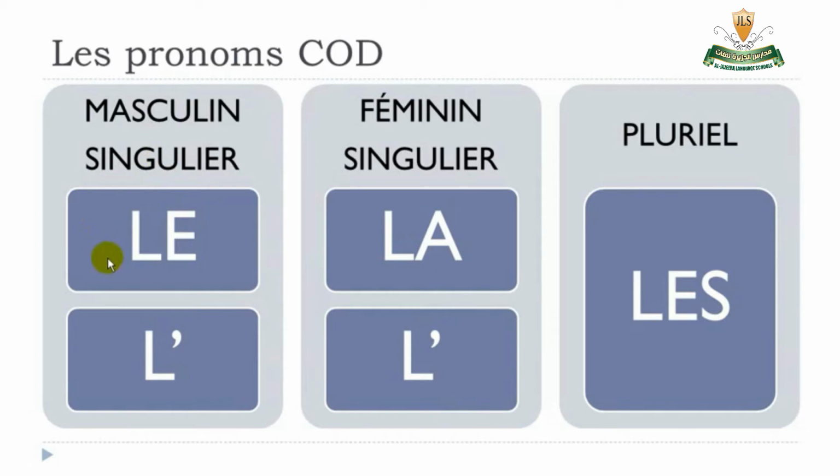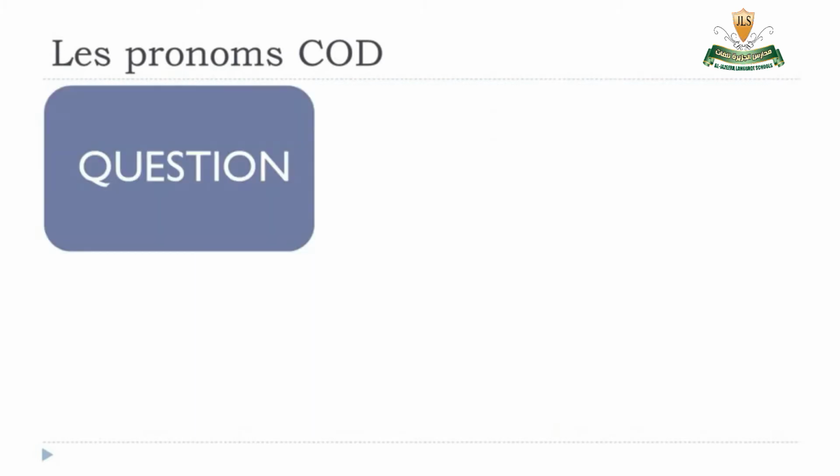Okay, so let's repeat them one more time. So for the masculine singular form, it's le. For the feminine singular form, it's la. And then if they are followed by vowels, then you take e and a away, and then you get this l. And for the plural form here, it's les. All right, so let's see that in action now.